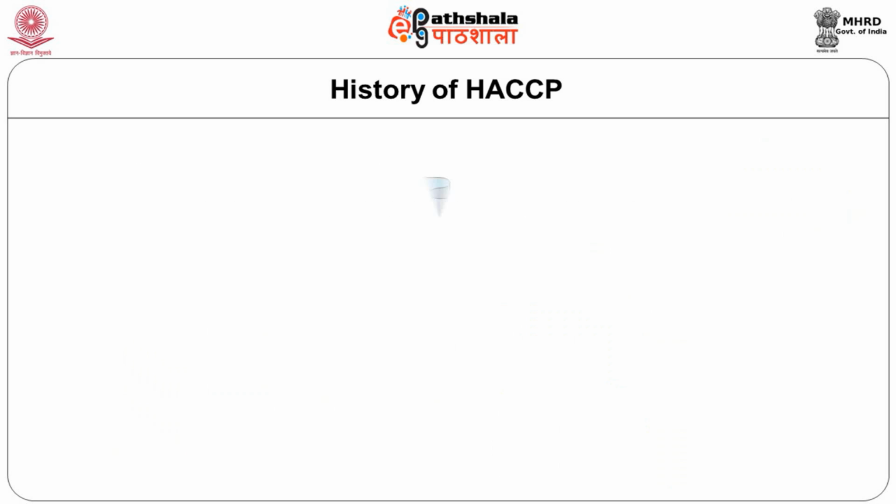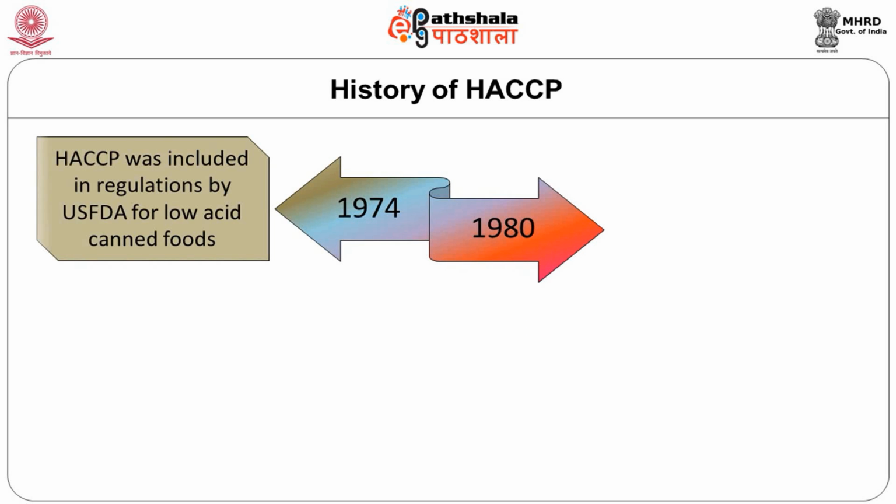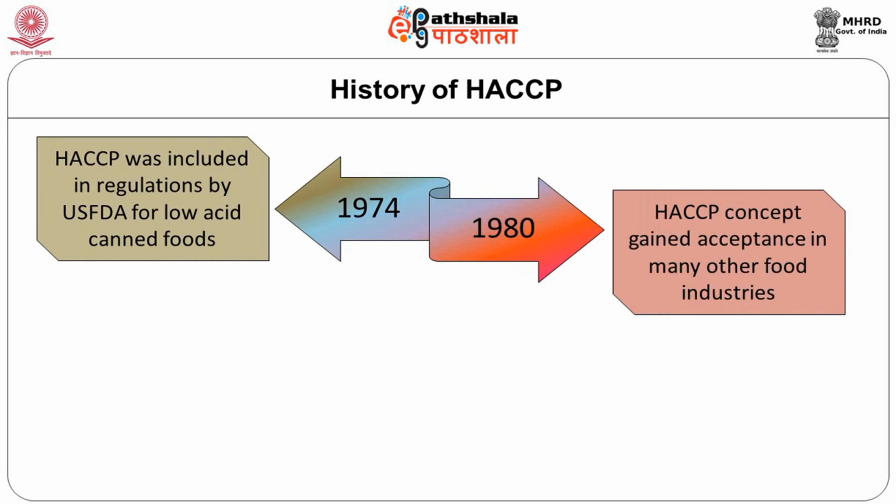After that, in 1974, the US FDA started applying this for low acid canned foods. In the 1980s, the HACCP concept gained acceptance in many other food industries, not only low acid canned foods. Now people have realized it is a very important concept that will address food safety.